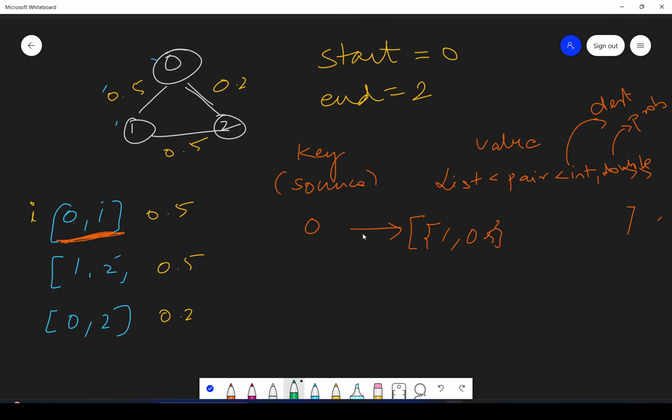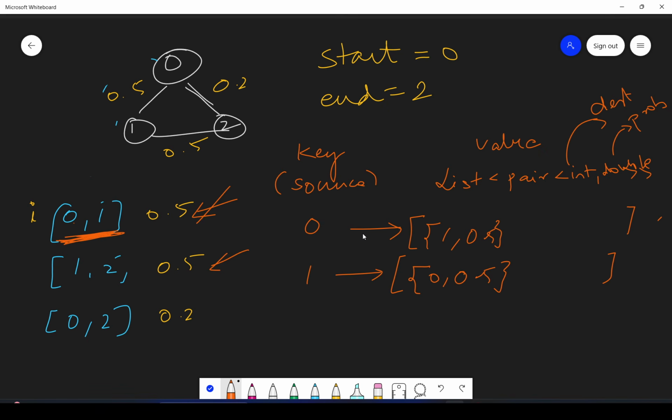And since we have this undirected, right? So when we are making an entry for this edge, right? We will make one for 0 and one we will make for 1 also, because we can go from 0 to 1 and we can go from 1 to 0. So here it will be 0 is the destination and probability is 0.5. Okay, this edge is done.